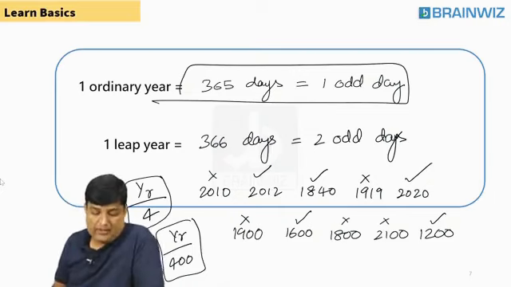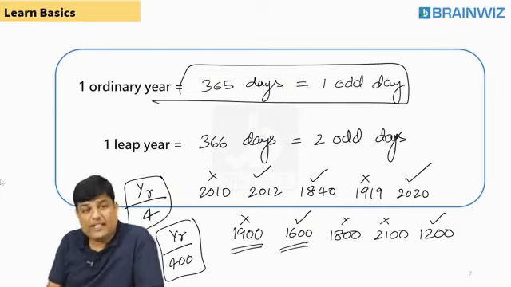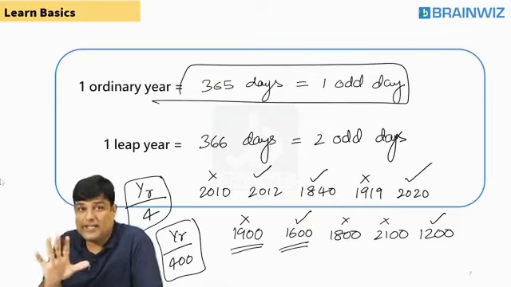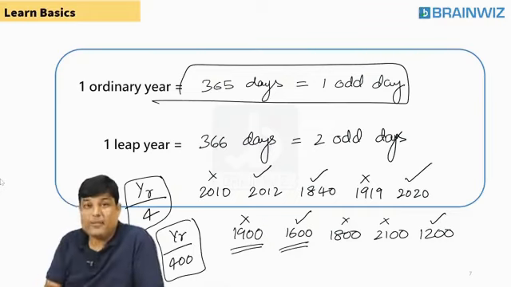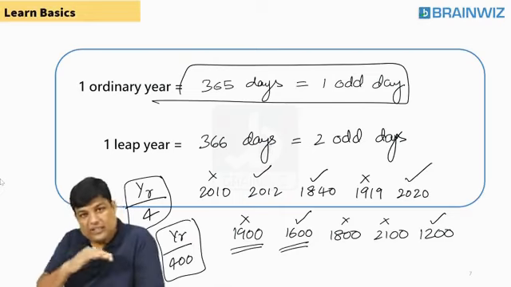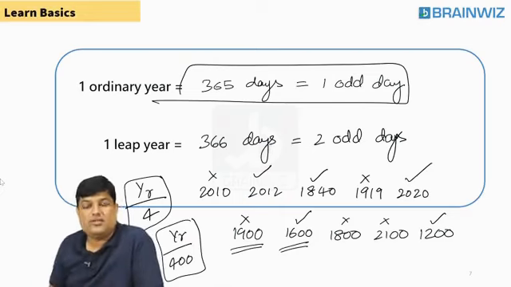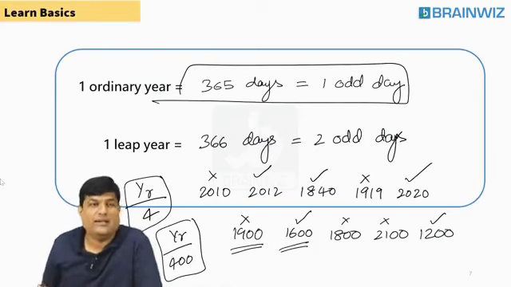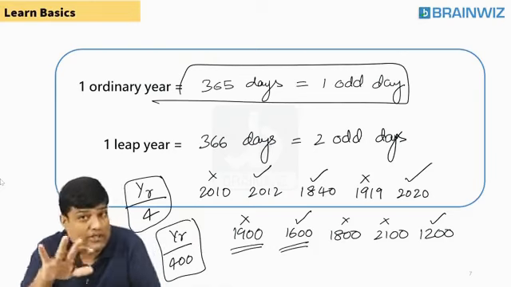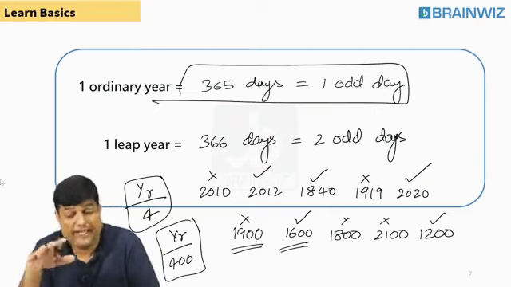Prasanna Kumar, centuries: 1900, 1600, 1700, all these are said to be centuries. Sachin made a century means 100, double century 200, triple century 300. Brian Lara, 400. All these are centuries. So if a century is there, it should be divisible by 400. Are you understanding? Clear? That's good. So these are the basics. Basics are already done. Shall we go for the second model, everybody?